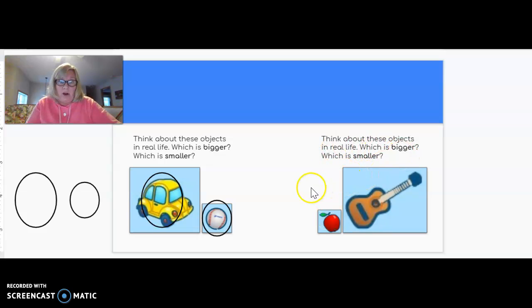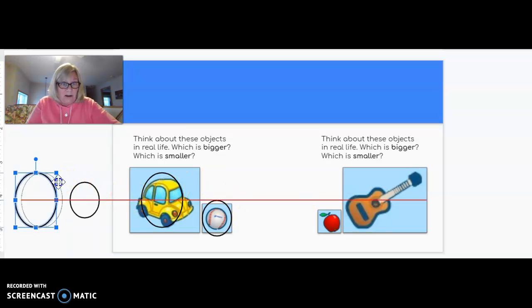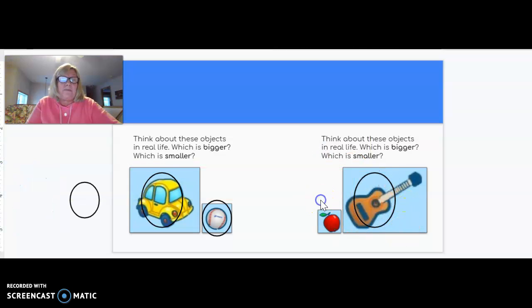Is the guitar bigger in real life or is the apple bigger? Well, if you said the guitar is bigger, you are correct. A guitar is much bigger than an apple. So which is smaller? If you said the apple, you are correct. The apple is smaller. So what we're doing is practicing using this vocabulary.